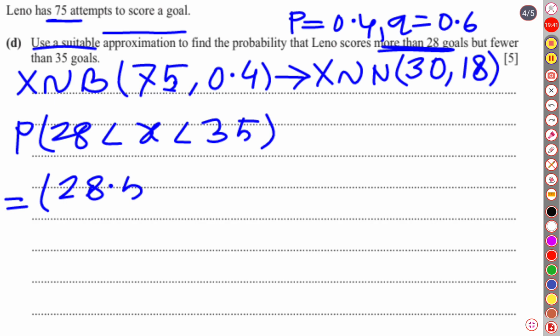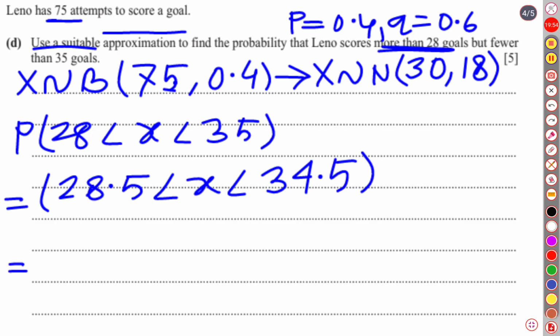If we do continuity correction, then it is going to be 28.5 less than x less than 34.5. So remember, don't forget to apply the continuity correction. Then we are going to find the z score. It is going to be the probability from 28.5 until 34.5.